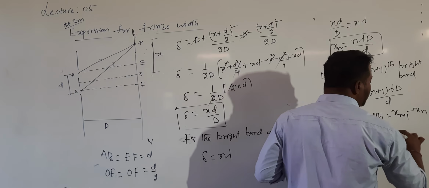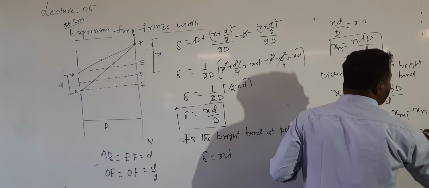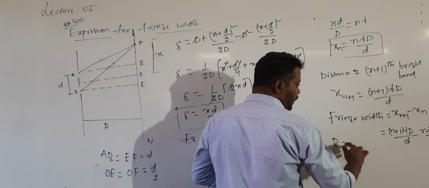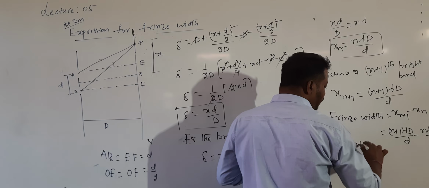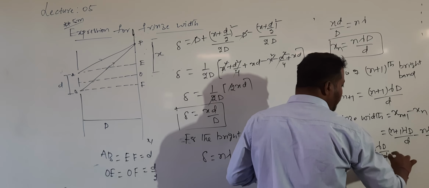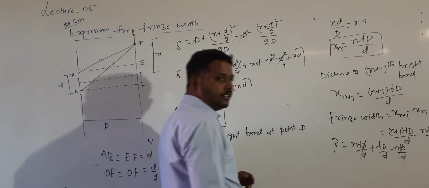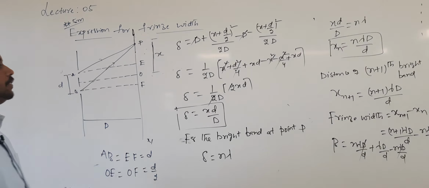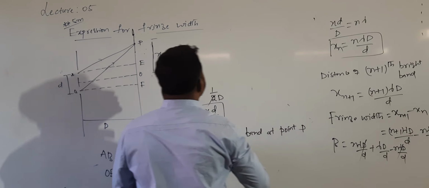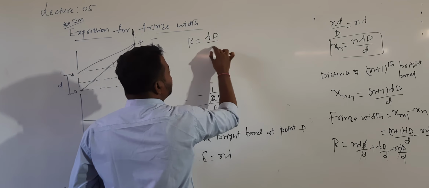xn plus 1 is n plus 1 into lambda into capital D divided by small d, minus n into lambda into capital D by small d. You simplify this, you will get the answer for beta. So here I will get n into lambda into capital D by small d plus lambda into capital D divided by small d minus n into lambda into capital D by small d. These both will be cancelled. And finally I will get the expression for beta: beta is equal to lambda into capital D divided by small d.